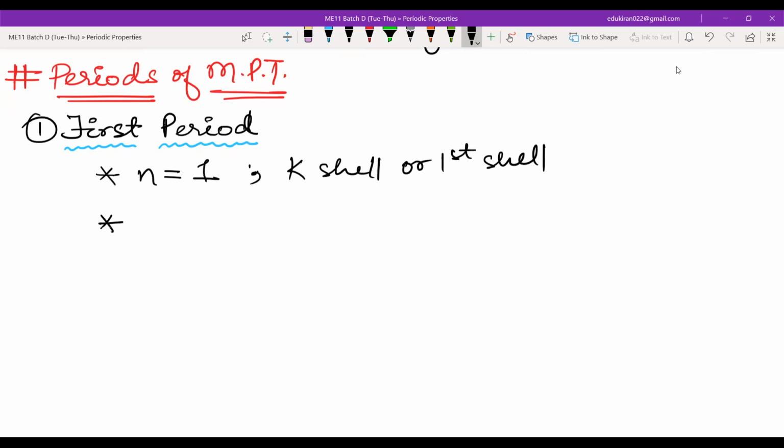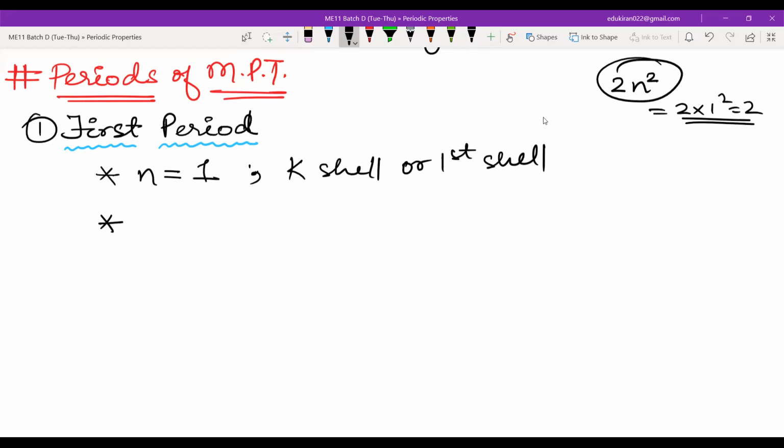Please remember, I am explaining each of these bits in the first period, but as we go on till the 7th period, you will be answering me, so please listen very carefully. Now it has only n equal to 1, the K shell or the first shell. How many electrons can be there in the first shell? There is a formula. You must have remembered it from 10th standard. If you have n, then 2n² is the total number of electrons that can be present in a particular shell. So you will write 2 into 1 square.